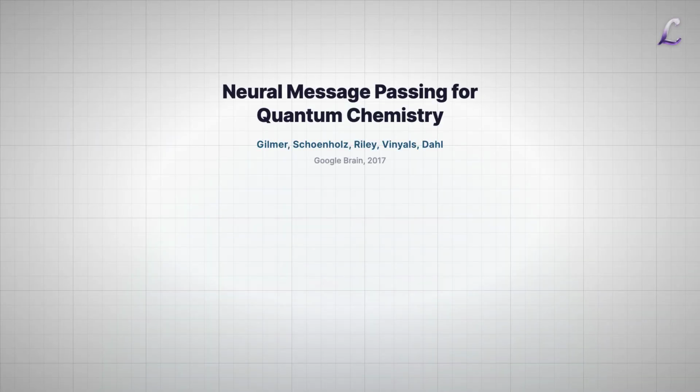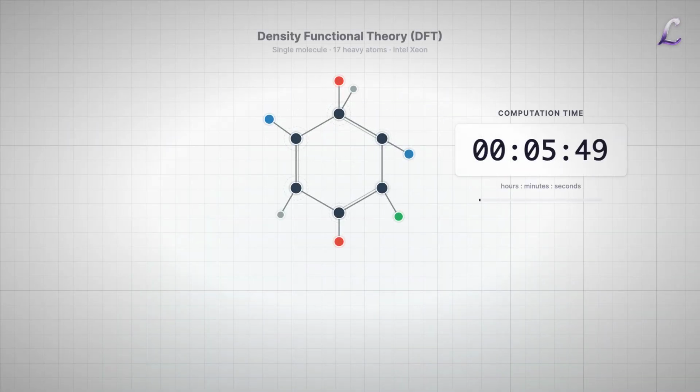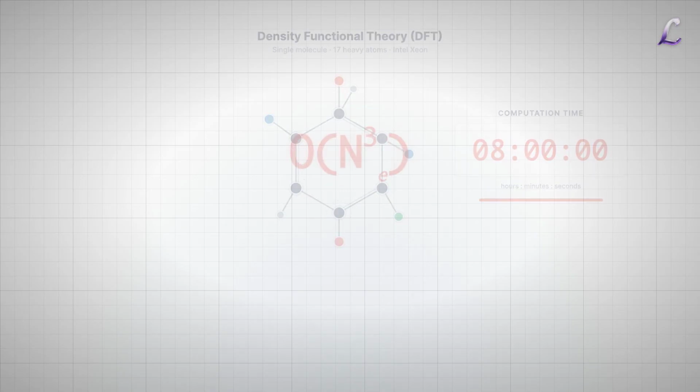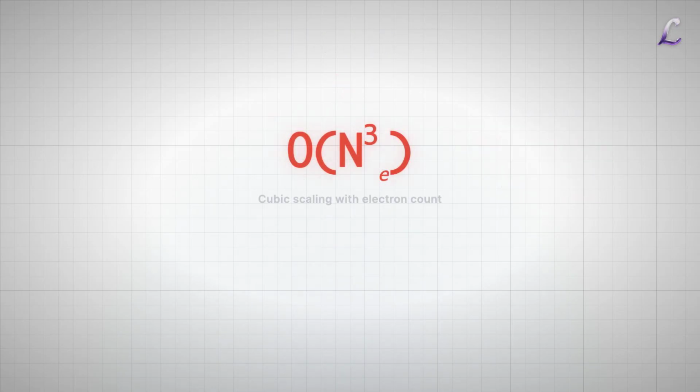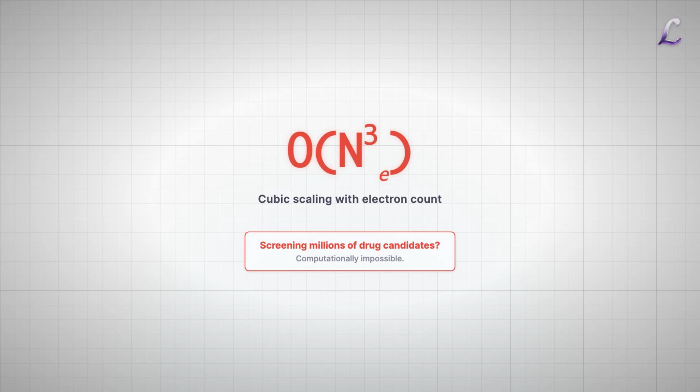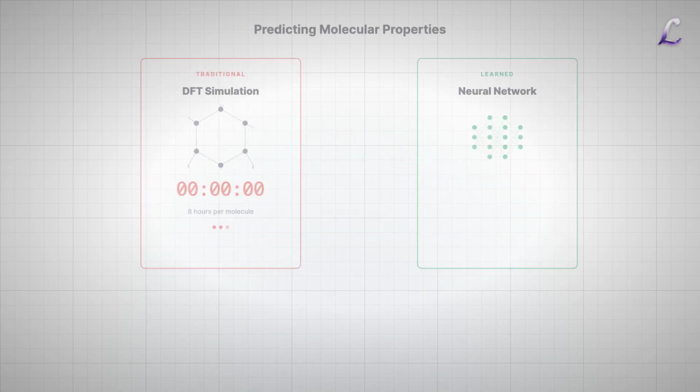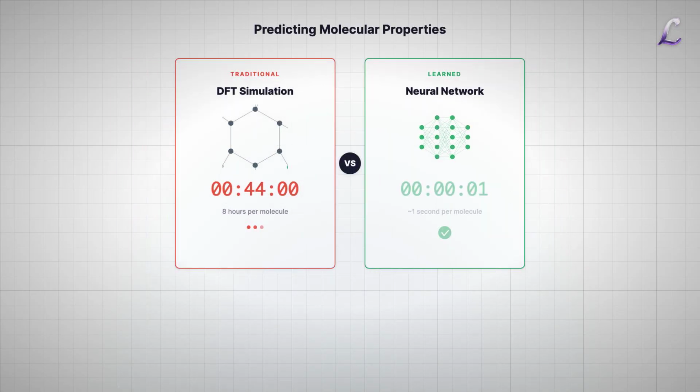Simulation isn't just hard, it is excruciating. Take a single molecule with just 17 heavy atoms. To calculate its properties using density functional theory on a standard Xeon processor, you have to wait 8 hours. Now imagine screening a library of millions of drug candidates. It is impossible. The math scales as O(n^3) with the number of electrons.